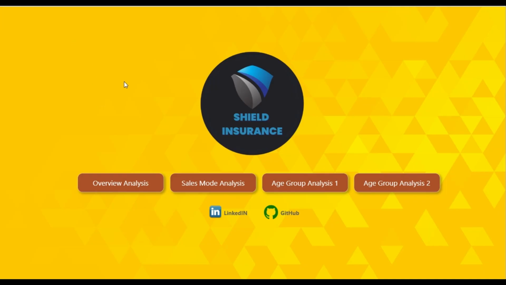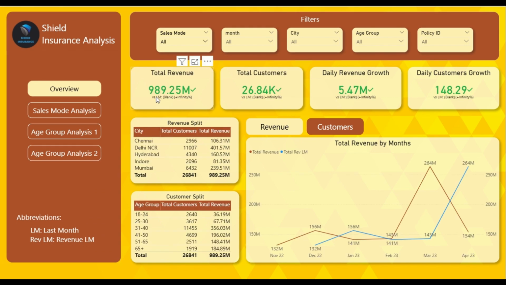Now let's move on to our analysis part. First is overview analysis. Now you will see here the important key performance indicators: total revenue, total customers, daily revenue growth, and daily customers growth. Shield Insurance generated total revenue of 989.25 million rupees and total number of customers 26.84 thousand.